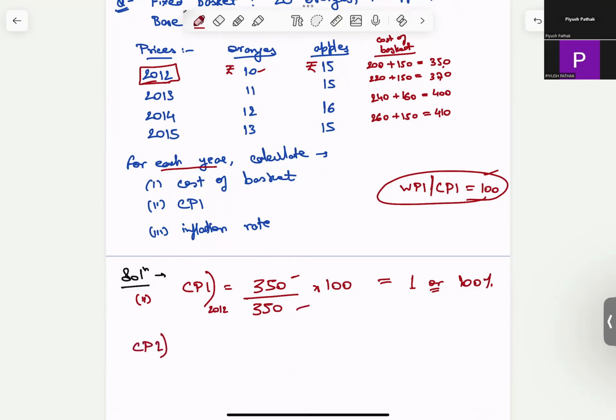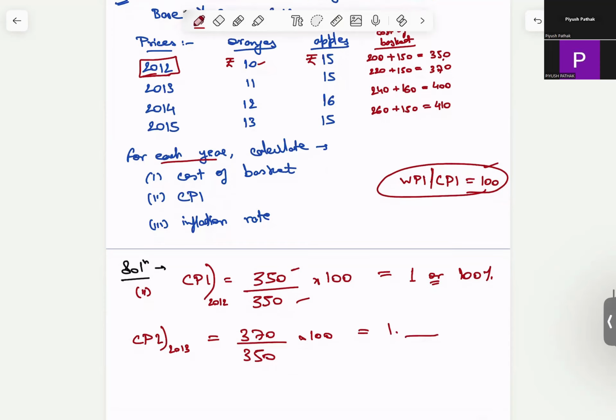Then similarly, CPI for 2013 is 370 upon 350. I'm just doing the calculation part, and I hope it is making sense to you. So again, this is 1 point something. I believe it's 1.06, or 106%. Basically, not 106% inflation. I would say this is 6% inflation. So CPI is 106%, but inflation is 6%.